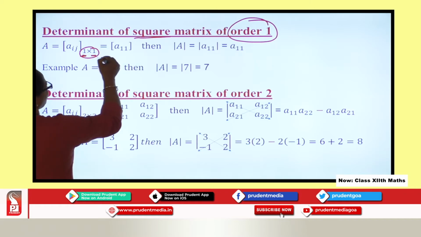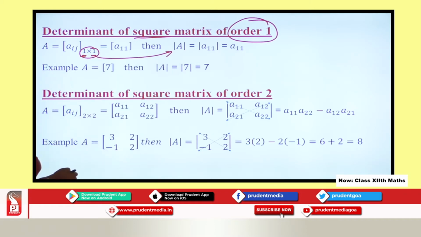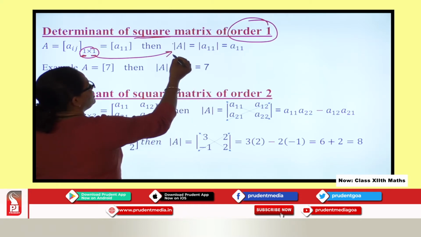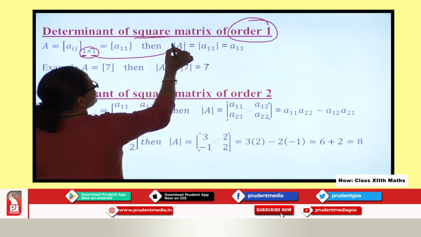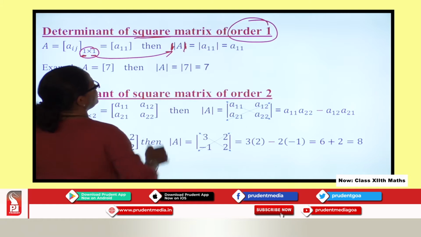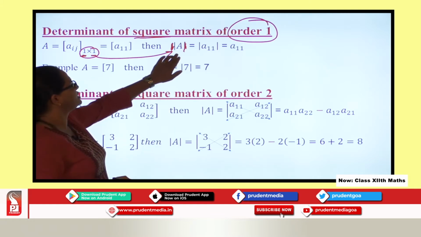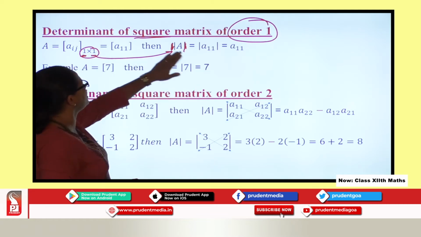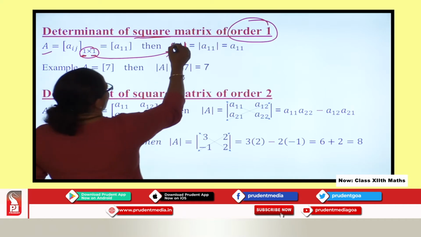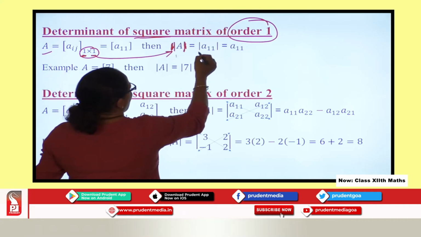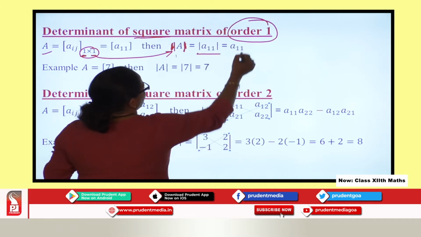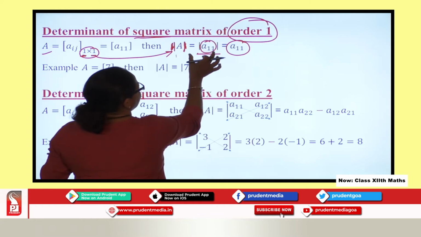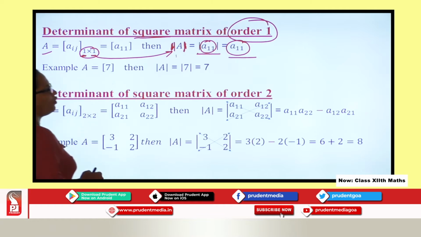Here we find the determinant of this particular matrix. When you say determinant, basically we denote it with a modulus sign. You can see the modulus sign here, so we denote it with the modulus of A. When you talk about the determinant of matrix A, we say modulus of matrix A, and the value is just the element which is present in the modulus, that will be the value of the determinant.